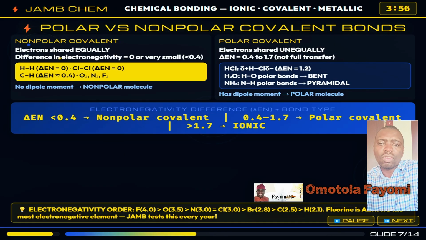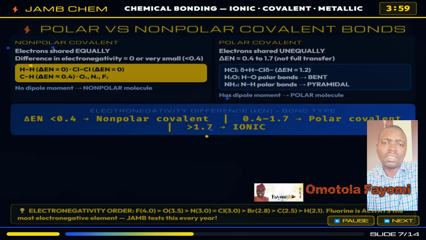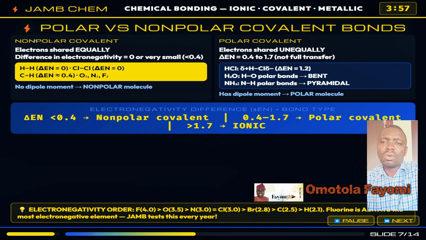But when atoms of different electronegativities share electrons, like hydrogen and chlorine, the more electronegative atom pulls the shared electrons closer to itself. Chlorine is more electronegative than hydrogen, so the electron pair spends more time near the chlorine end. This creates a polar covalent bond, a small negative charge on the chlorine side and a small positive charge on the hydrogen side. We show this with delta minus on chlorine and delta plus on hydrogen.